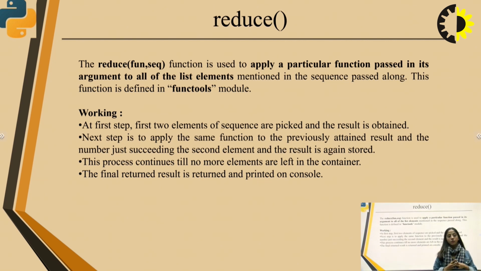Working: at first, two elements of the sequence are picked and the result is obtained. The next step is to apply the same function to the previously attained result and the number just succeeding the second element, and the result is again stored. The process continues till no more elements are left in the container. The final result is returned and printed on the console.